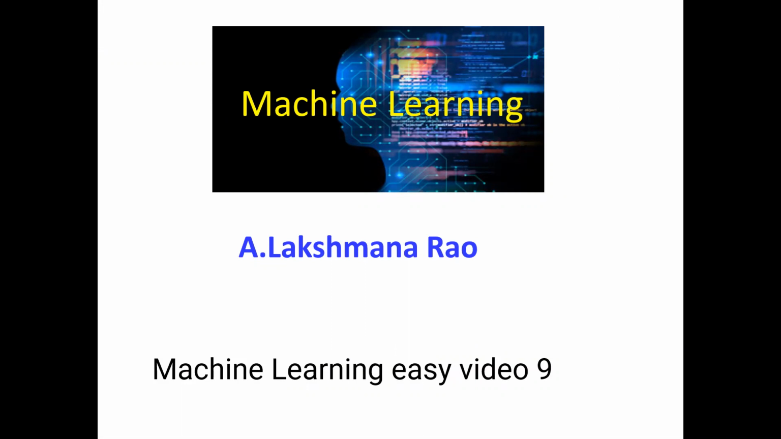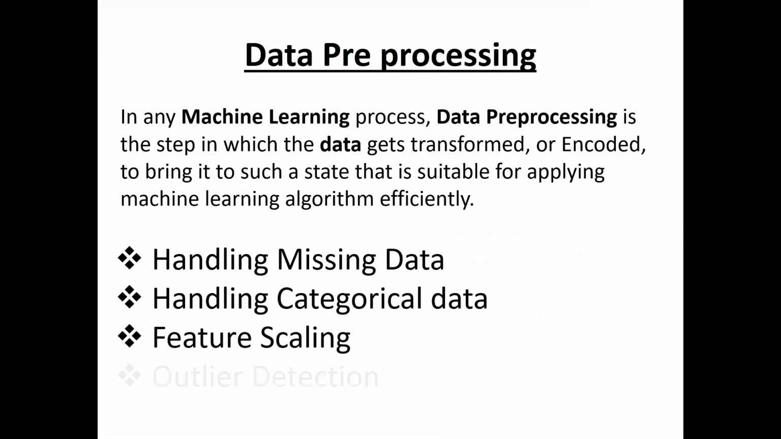In the last video, we started data pre-processing and how to handle the missing data with R. I showed you the R experimentation also. So we are discussing data pre-processing, and handling missing data is already completed in the last video. In this video, we will cover handling categorical data. So how to handle the categorical data.